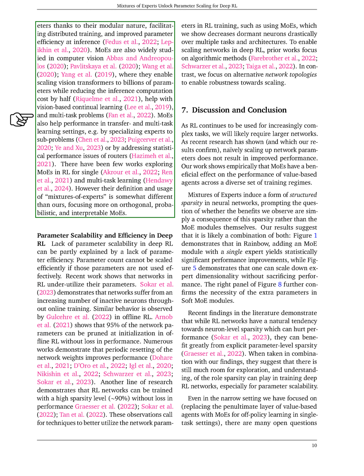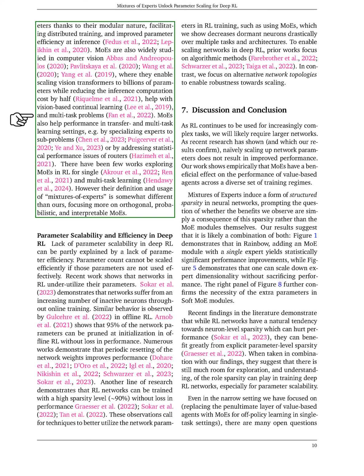Mixtures of experts, MoEs, were initially proposed to scale language models to trillions of parameters by enhancing modular training and improving parameter efficiency during inference. MoEs have also been applied in computer vision to scale vision transformers, reduce inference computation costs, assist in continual learning, and address multitask challenges. They have shown promise in transfer and multitask learning by specializing experts in subproblems and improving statistical performance. While MoEs have been explored in reinforcement learning, RL, for both single and multitask learning, these applications often differ from our approach, focusing more on orthogonal, probabilistic, and interpretable MoEs.